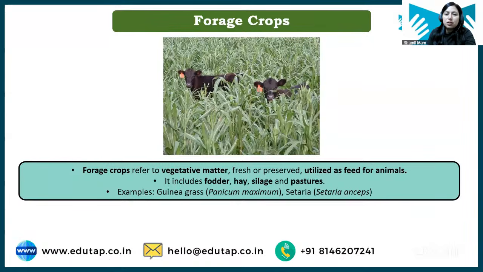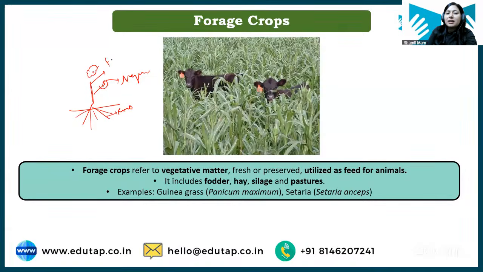What are forage crops basically, students? These are the crops which are grown for the vegetative part. Okay, vegetative part is what? Like we have a plant. Plant will have different parts. Like there are roots. Okay, then there is stem and leaves. So these leaves are basically vegetative part, and then we have a reproductive part which contains flower.